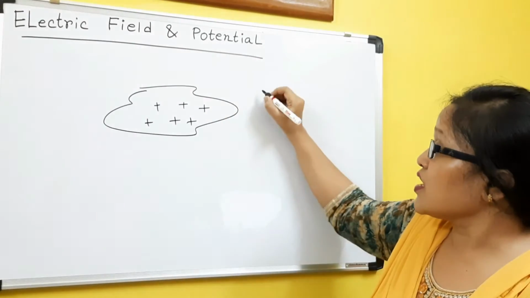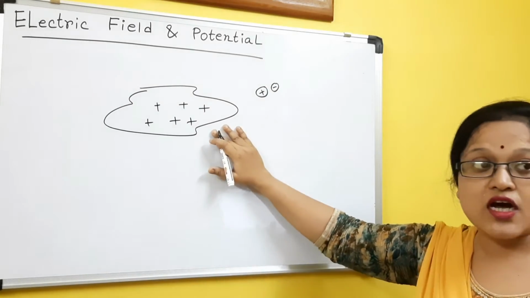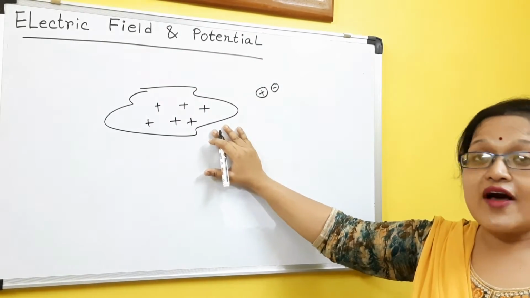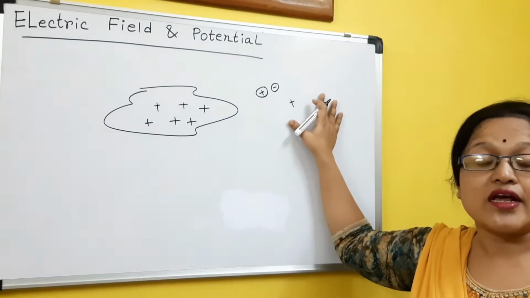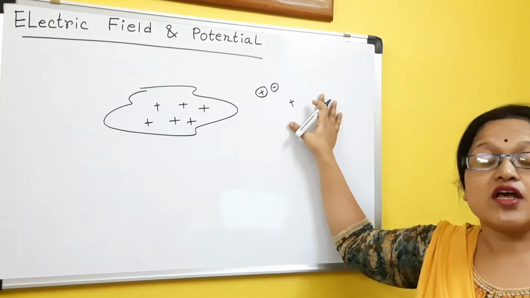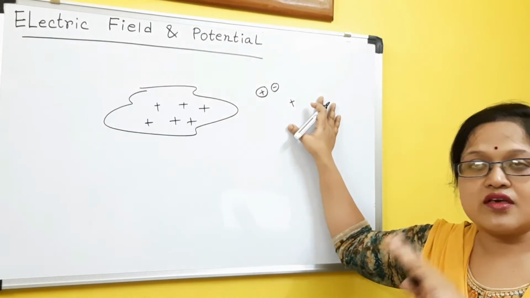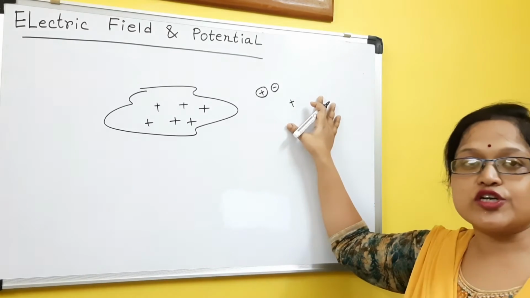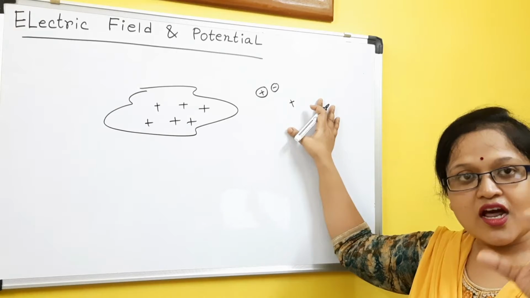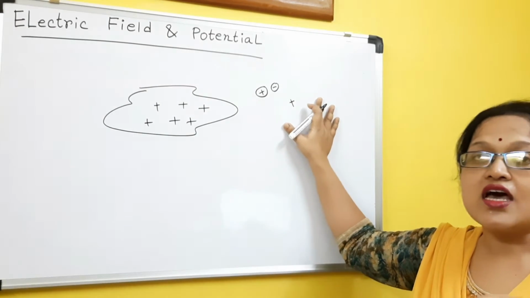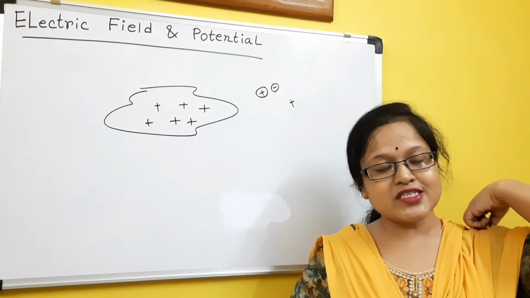Whatever the dynamics, whatever the mechanics of this charge, that we will study. Also, if I bring one positive or negative charge very close to this bunch of charge, what will happen? If I have a single charge, then how will the electric field be felt surrounding it? All this we will deal with in the electric field and potential chapter. We did a little bit of this chapter in class 10. Here we will do a huge part of it. So we will start that.